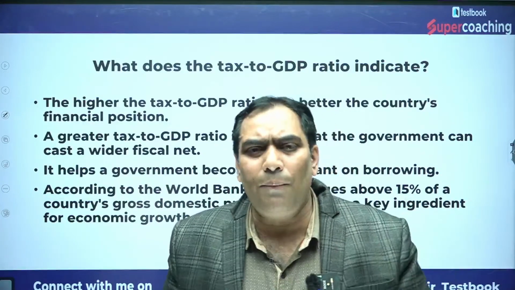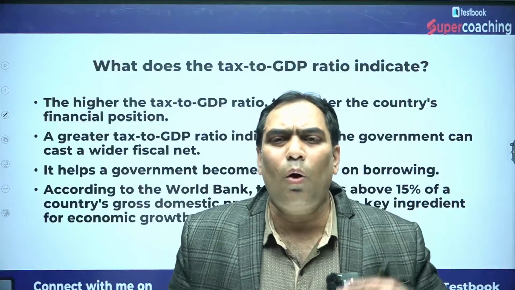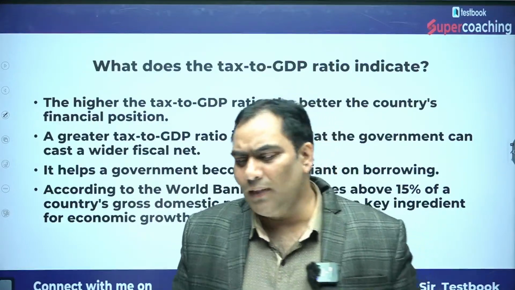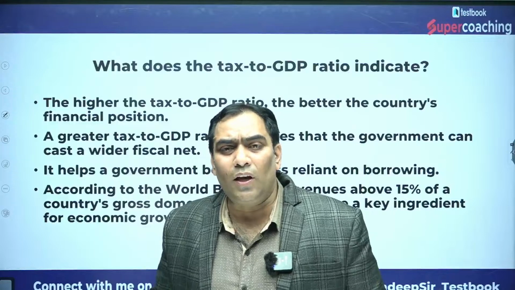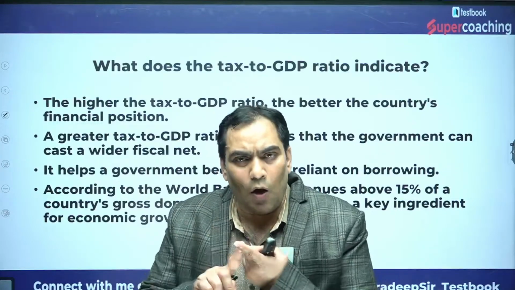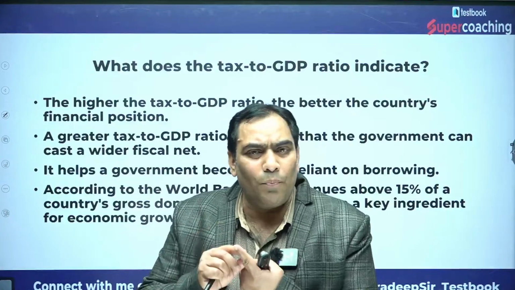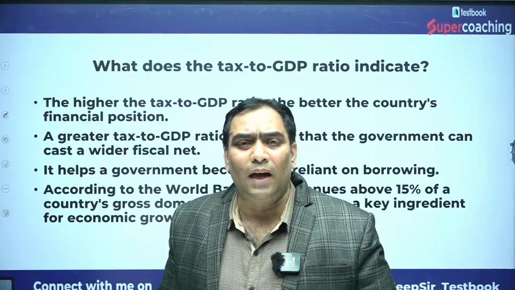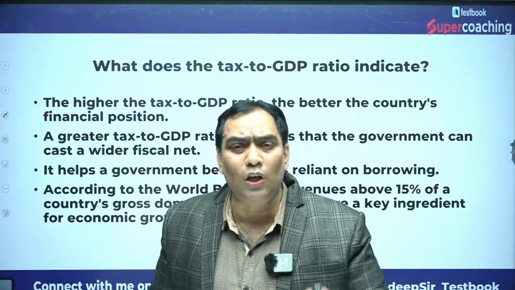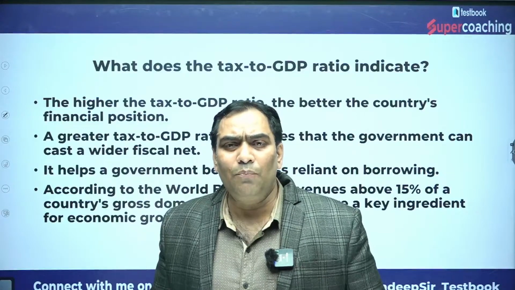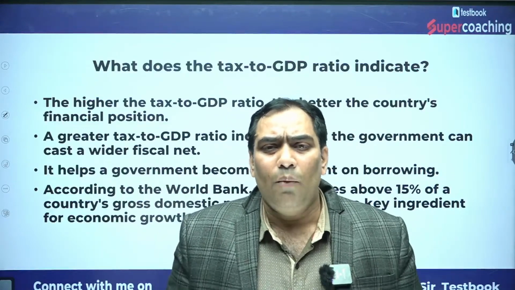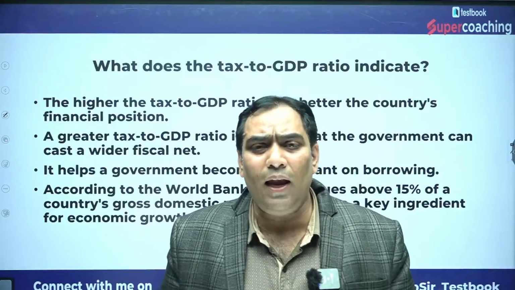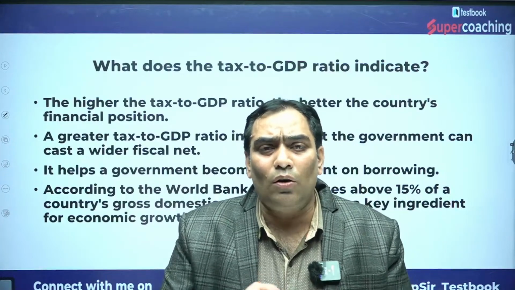Then whatever the government is going to borrow, it is going to borrow only for capital expenditure. That is nothing but the golden rule of budgeting. What is the meaning of the golden rule of budgeting? It does not matter how much the government is borrowing, but it really matters for what purpose the government is using those borrowings. Nowadays, the government of India is taking borrowings, but it is using them for the revenue deficit as well. That is not good for the economy.